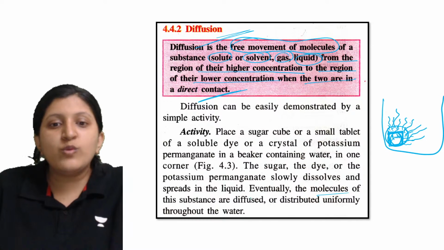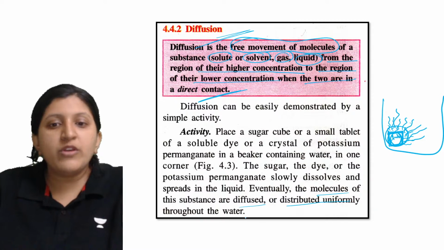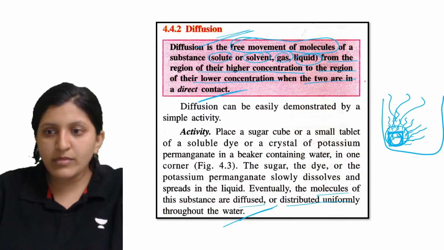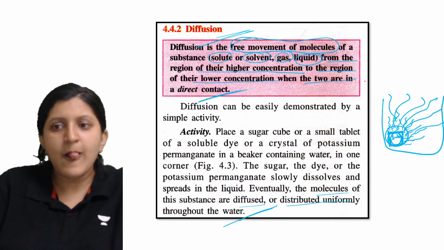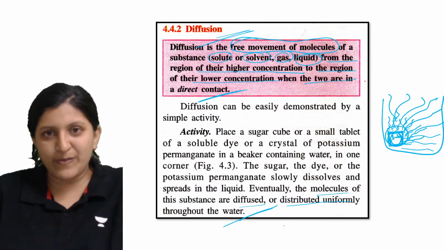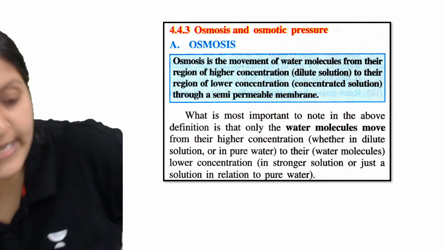Eventually the molecules of this substance are diffused or distributed uniformly throughout the water. So now you can see that the whole water has been spread with this sugar. If you try to drink this water, it will be sweeter because the sugar has been dissolved there. Okay. Any doubt till here?